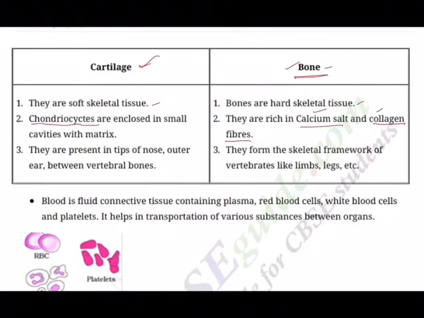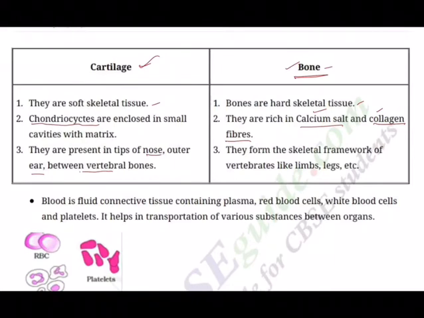Cartilage is present in tips of nose, outer ear, pinna, between vertebral bones. And bones form the very framework of vertebrates, for example limbs, legs, in fact the entire body. So these are very important connective tissues that play a crucial role in all the vertebrates.